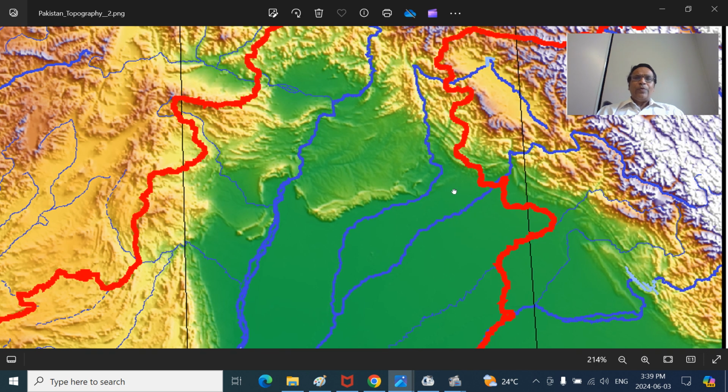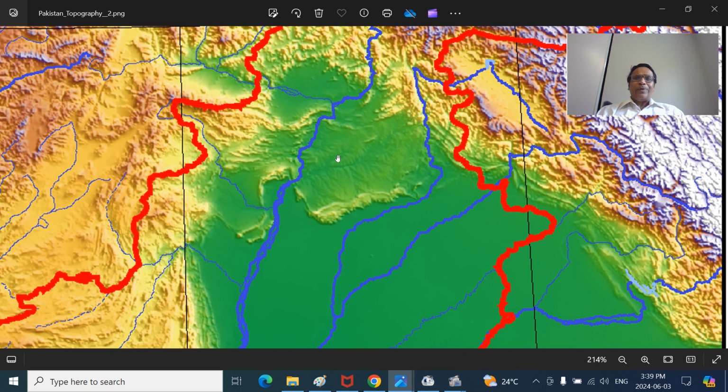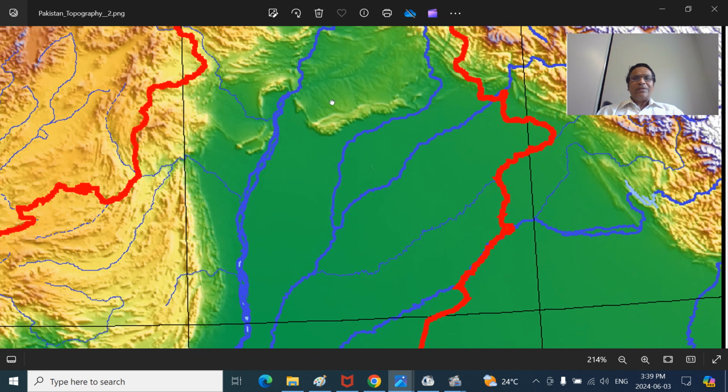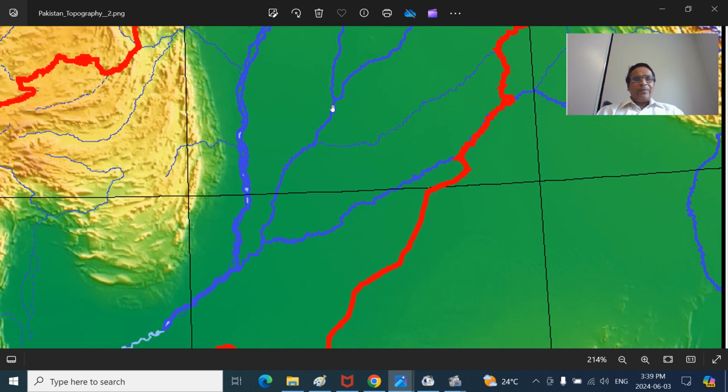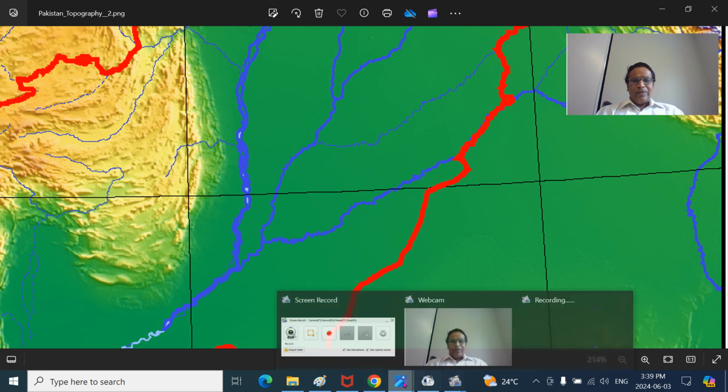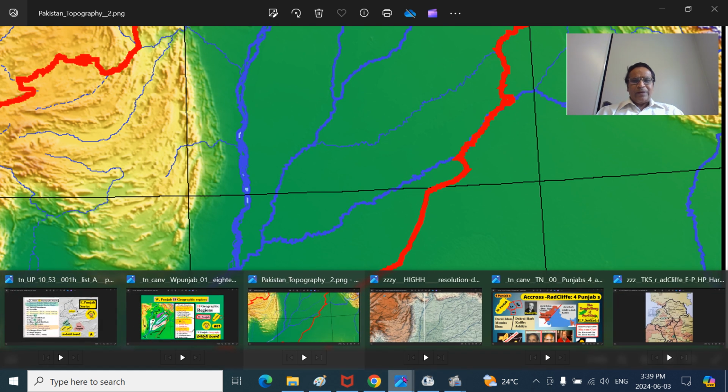Then we have the Potwar Plateau. This is the Potwar Plateau. Rimming the Potwar Plateau is the Salt Range Mountains here. You can see the Salt Range Mountains rimming the Potwar Plateau. And you can look at the same in a different perspective.